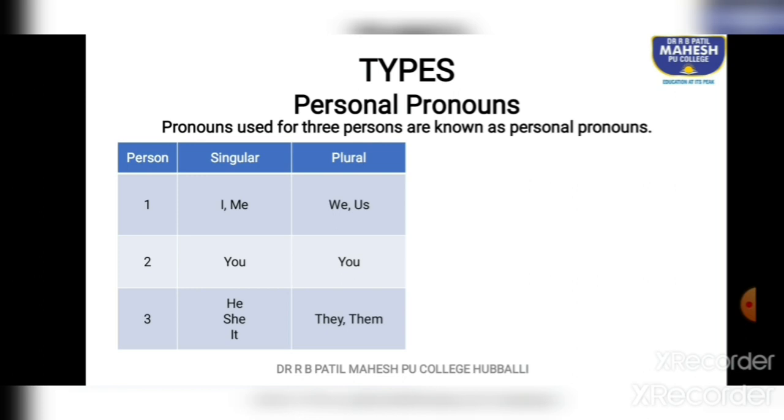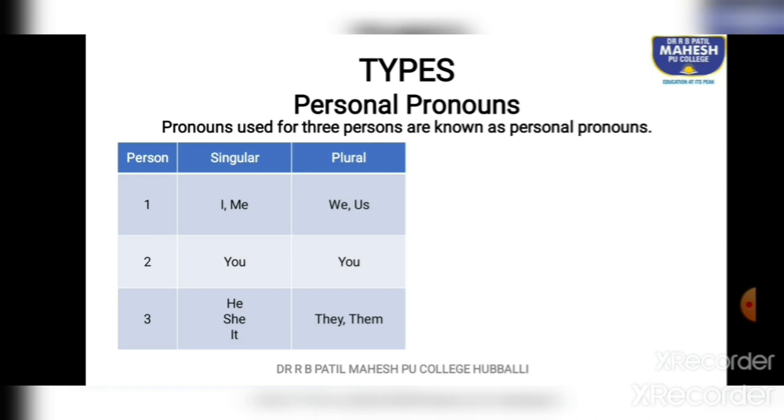Similarly, we and us. You is a second person, singular as well as plural, the same word here. Third person singular is he, she, it. Third person plural is they, them.